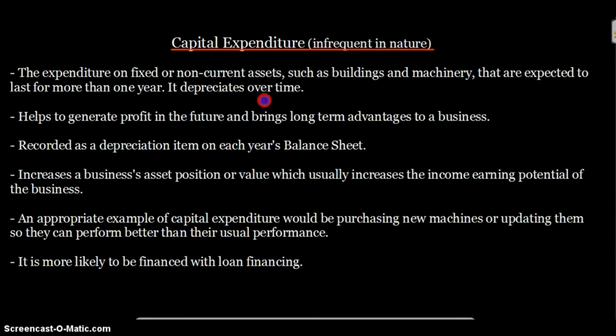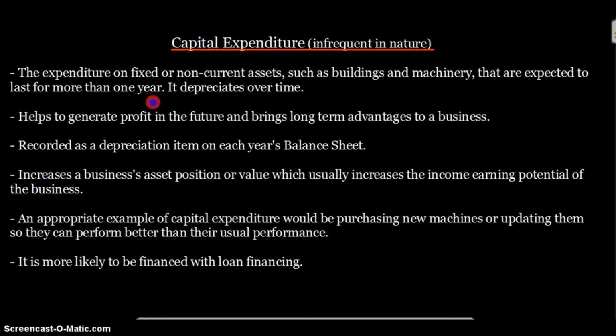Capital expenditure is the expenditure on fixed or non-current assets such as buildings and machinery that are expected to last for more than 1 year. It depreciates over time. The benefits of these fixed or non-current assets are expected to last for more than 1 year.